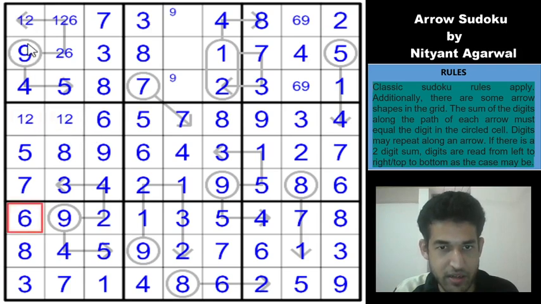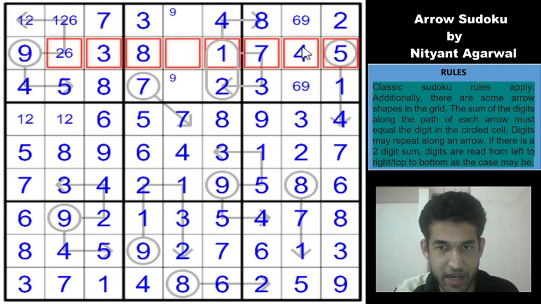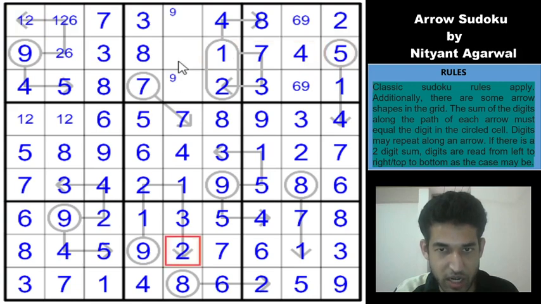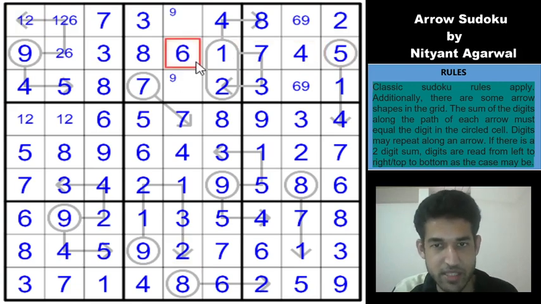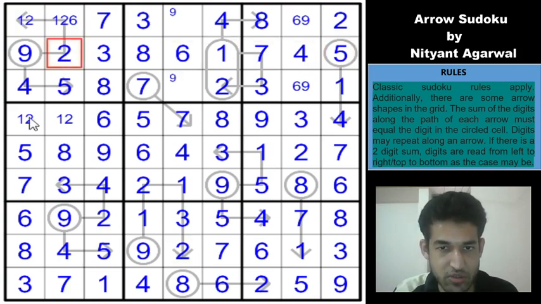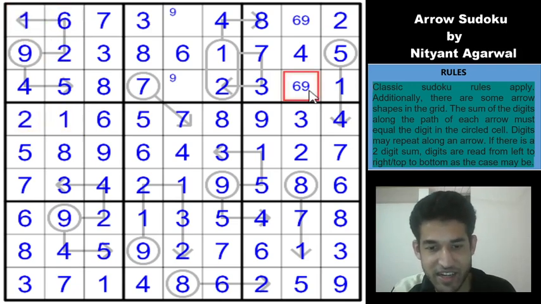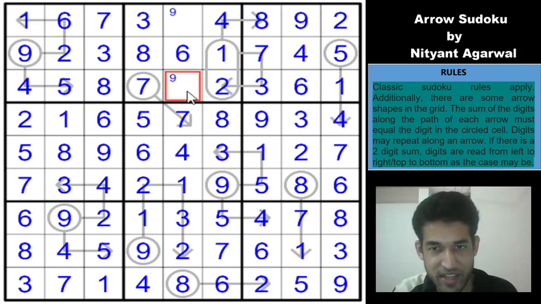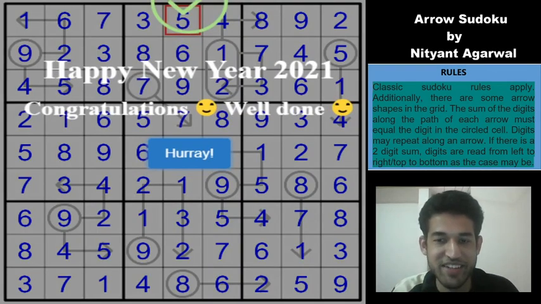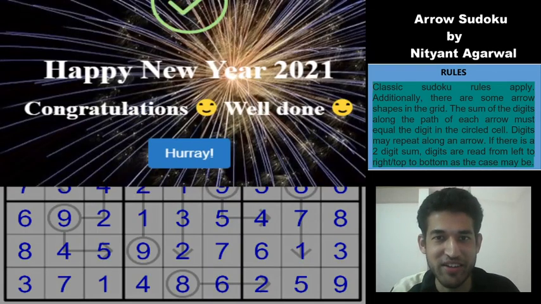A 6 here. 6 is already removed from there, right? So let us look at this cell. 3, 8, 9, 1, 4, 5, 7. So it also can't be a 2. So which means this can only be a 6. So which means this is a 2, this is a 2, this is a 1, this is a 1, this is a 6, and that resolves this 6, 9 pair, and that resolves this 9, 5 pair, right? 1, 2, 4, 6, 3, 7, 8, so 5 and 9. And with that, we have completed the Sudoku and we have got the message that we have completed it successfully.